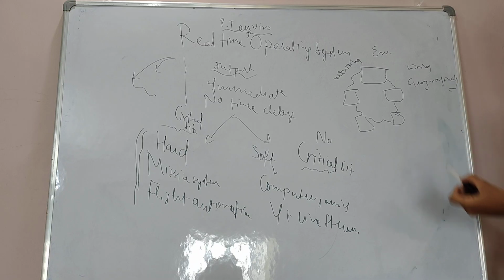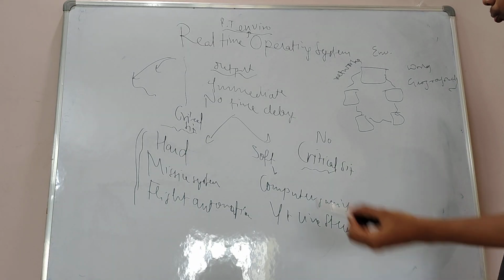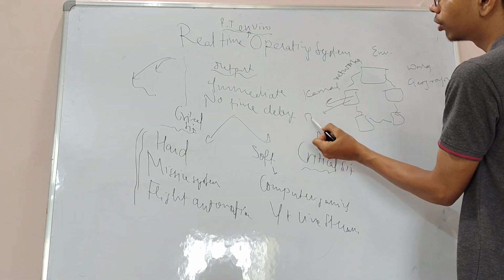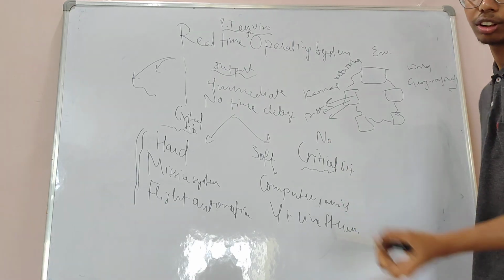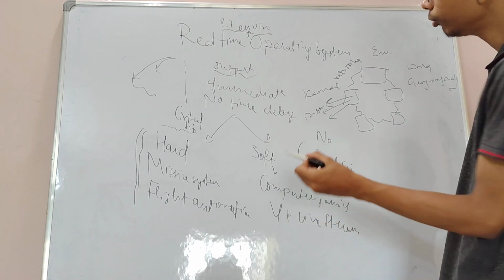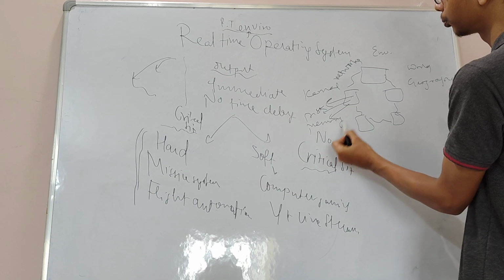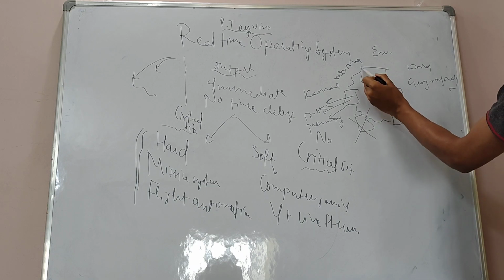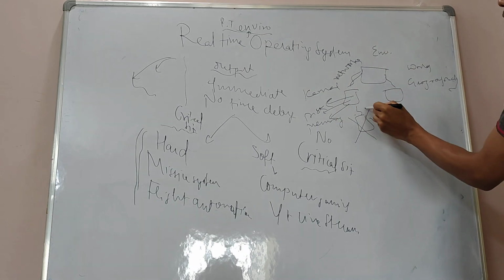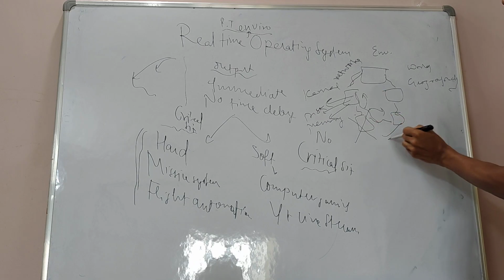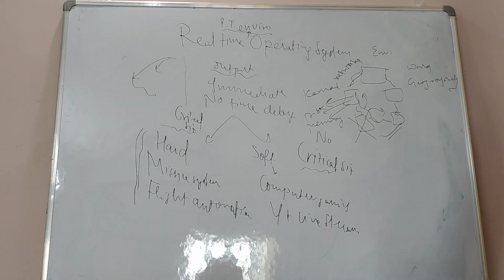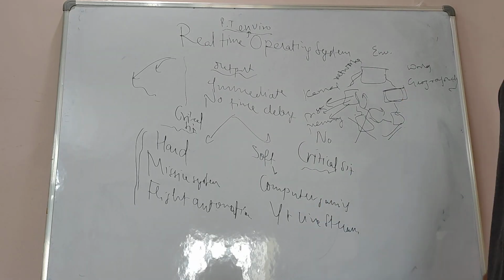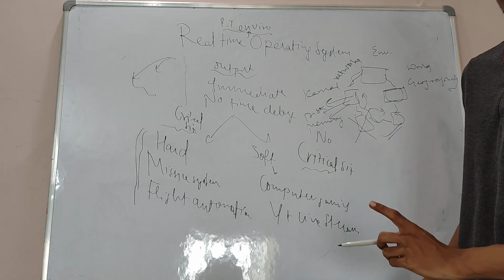Each machine will have its own kernel, its own disk, and its own memory. If one machine fails, then I can give the process to another machine and continue my work. This was distributed operating system. These machines are not at one location, they are distributed, and all are independent.